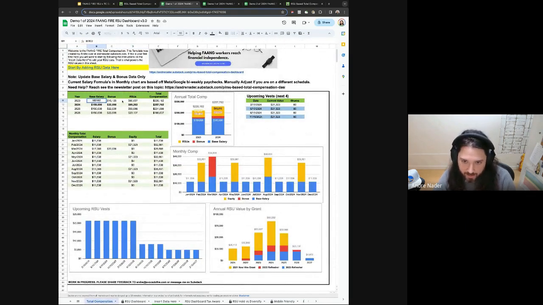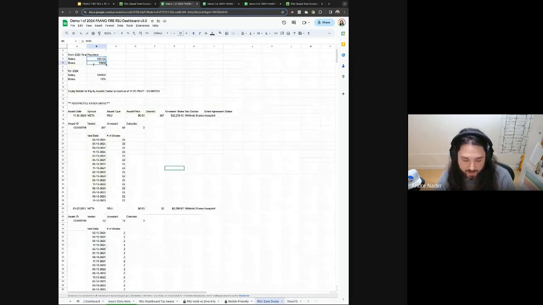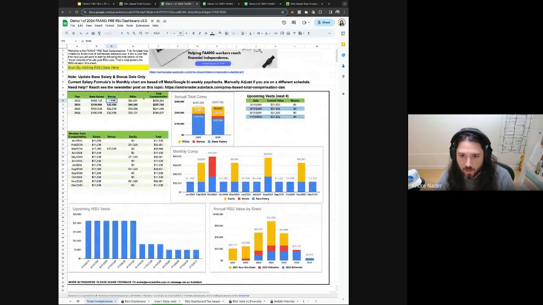So this is using last year's information. So we're pasting in the base salary. This is actual data that they had from last year. Next, we're pasting in the bonus. And this is all from the last pay stub of the year. So this is going to be hard coded. And then everything else from here on out will be a little bit more formulaic.